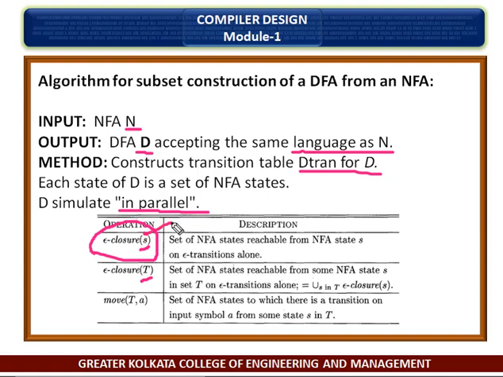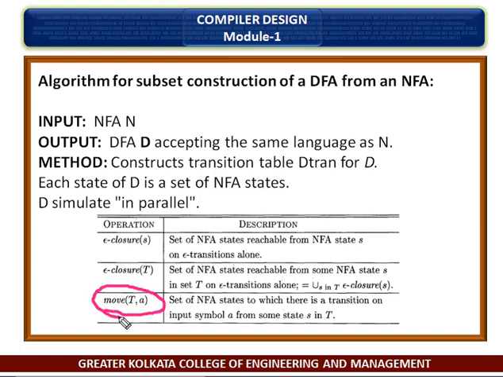Where N can be in set of states T after reading input string x, if it next reads input a, then N can immediately go to any of the states in move(T, a).